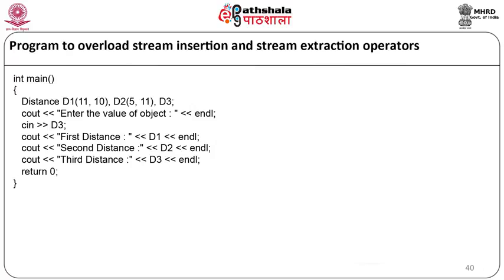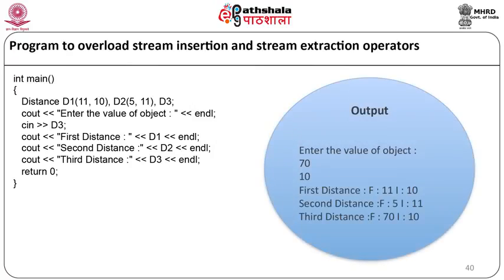When the above code is compiled and executed, it will produce the result: enter the value of the object. Suppose the value entered is 70 and 10, then the first distance is F: 11, I: 10, the second distance is F: 5, I: 11, and the third distance is F: 70, I: 10.